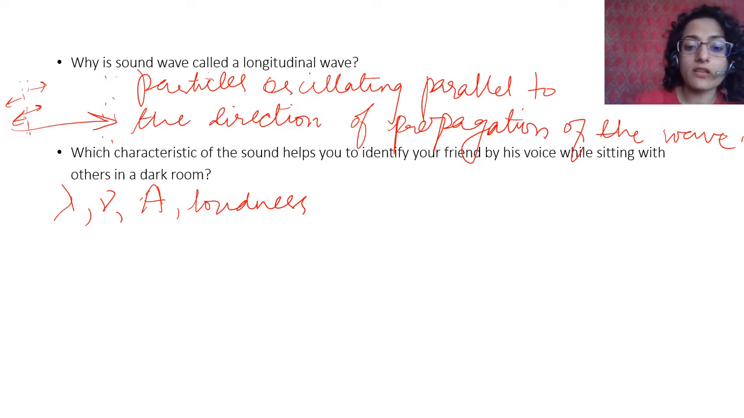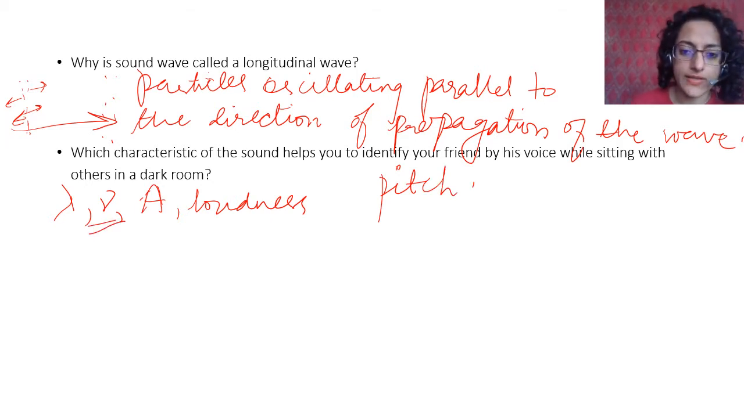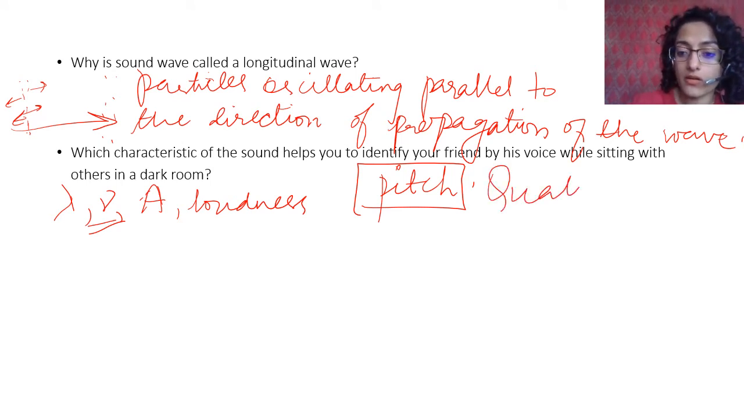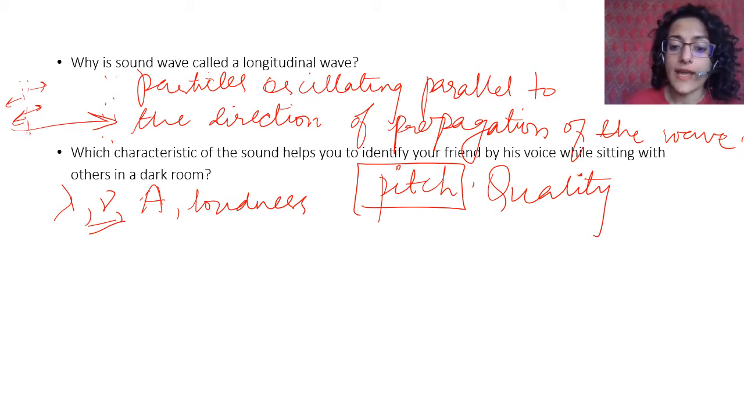Every single voice has a certain pitch, which is related to frequency. Higher the pitch, higher the frequency. So, pitch is definitely a characteristic which will help you identify the friend. But there is also something called quality or timbre. Two people who have the same pitch and the same amplitude can have different quality or timbre of voice.